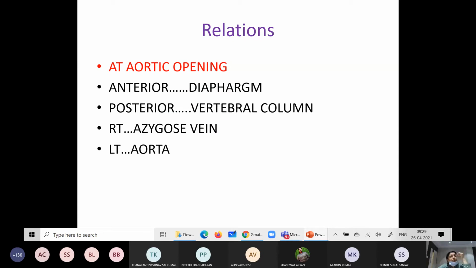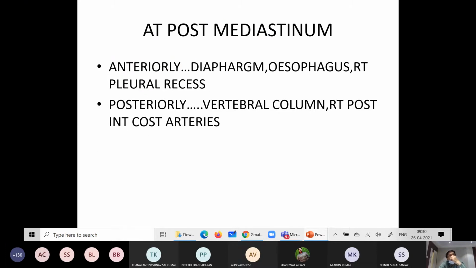What are the relations? You know the extent of the thoracic duct. Whenever it enters through the diaphragm, mainly the aortic opening, anteriorly is the diaphragm, posteriorly is the vertebral column, on the right side the azygos vein, and on the left side the aorta. These are the relations of the thoracic duct at the aortic opening.